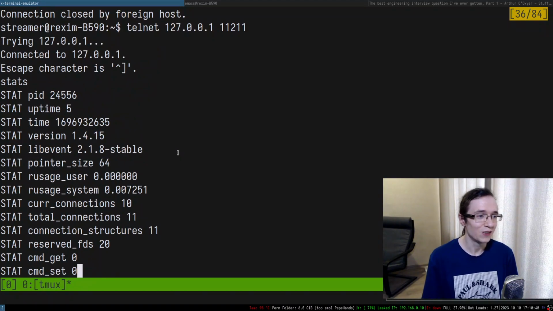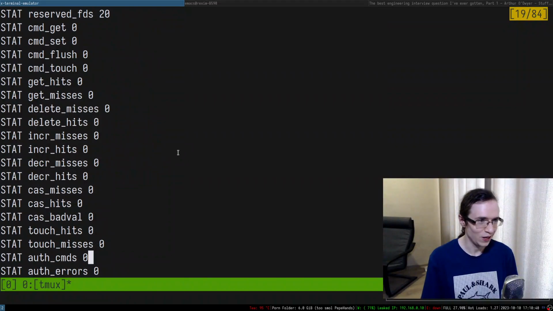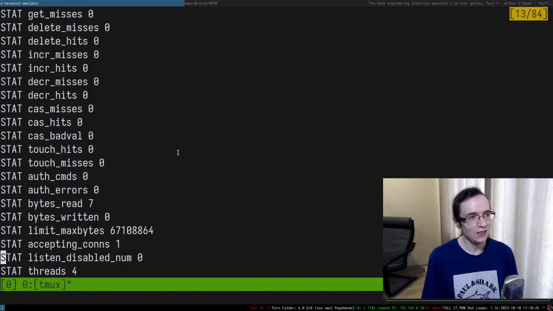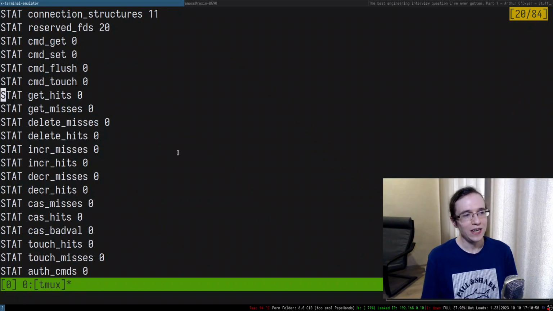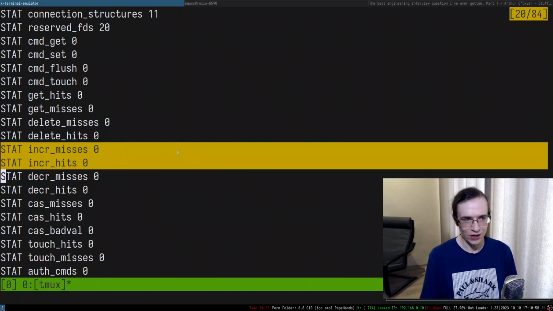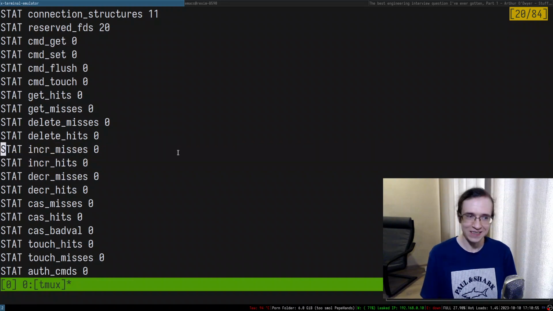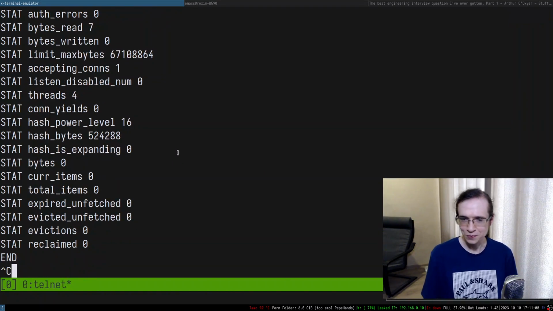Here they are, right? So increment, increment hits, increment misses, and stuff like that. And yeah, we need to actually have two of these things, right? For misses and hits. So this is quite important, right? So that's actually kind of cool.